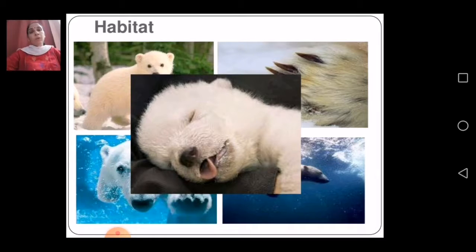Or if I talk about the mountain region, the snow leopard, the yak, the mountain goat living in the mountain region, how will they be able to survive in that? First, they have thick fur, furry hair, which keeps them away from the cold weather.